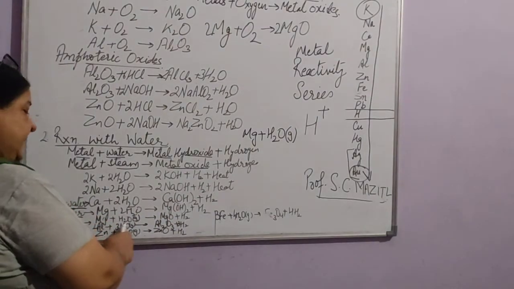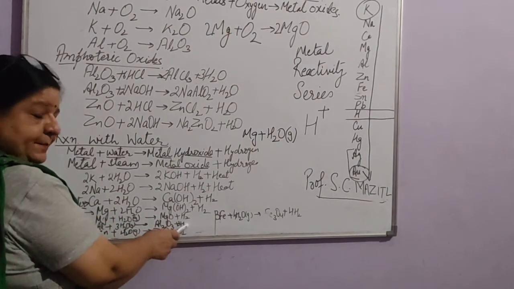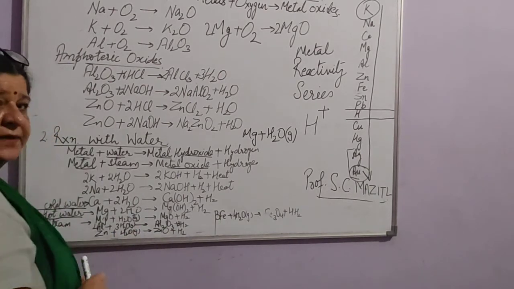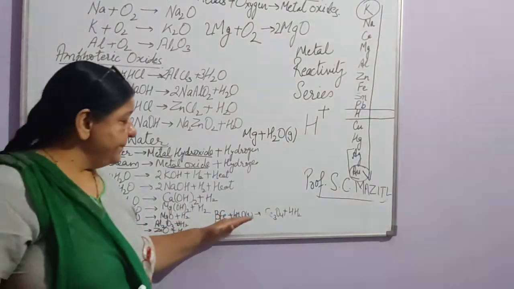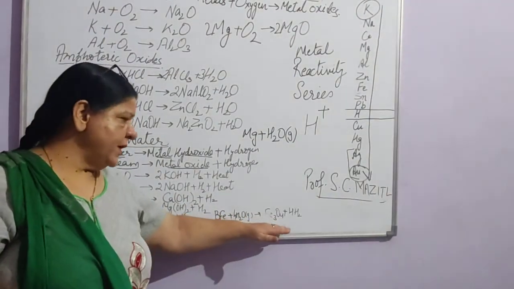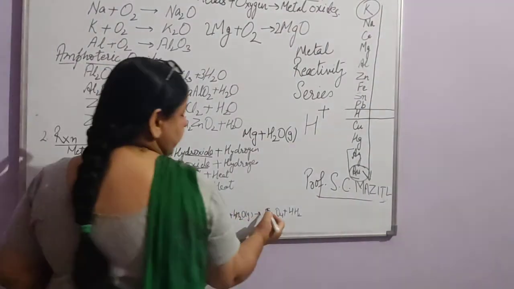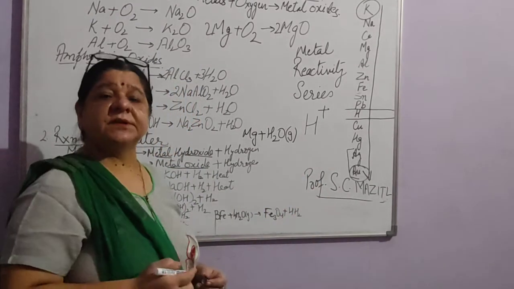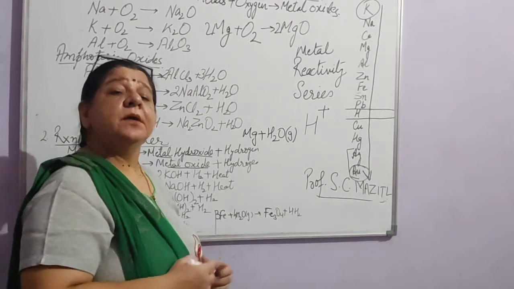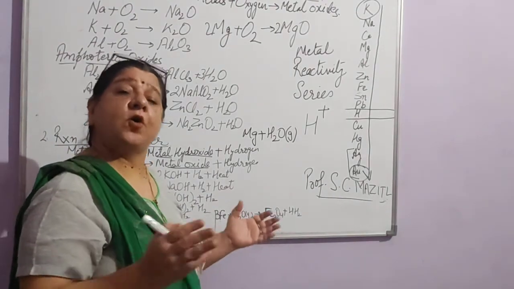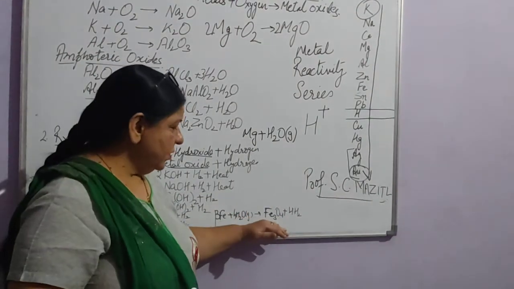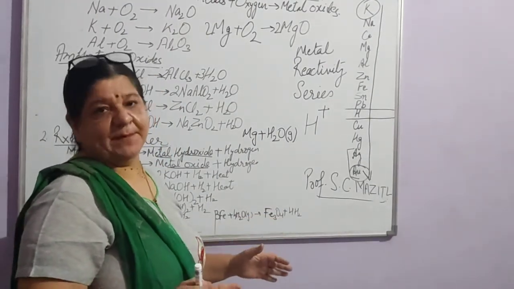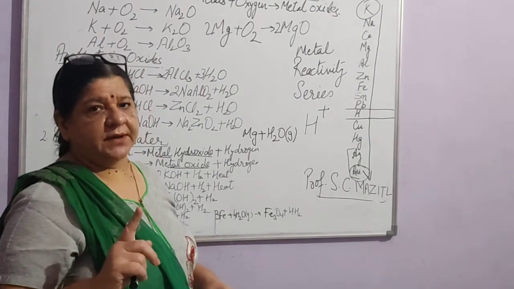In the same way, aluminium will form aluminium oxide plus H2. Zinc plus steam will produce zinc oxide plus H2. Iron plus steam will show Fe3O4 plus H2. Right? A question can be asked in the exam also: what happens when steam is passed over red hot iron? Then you have to show this reaction, that iron oxide will be formed, not the hydroxide.